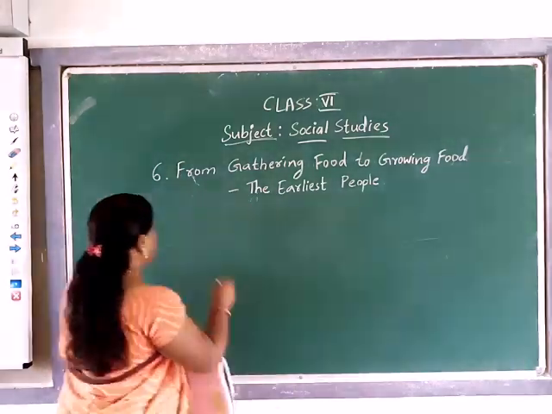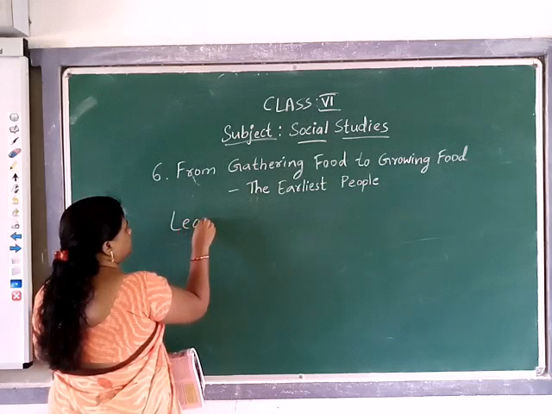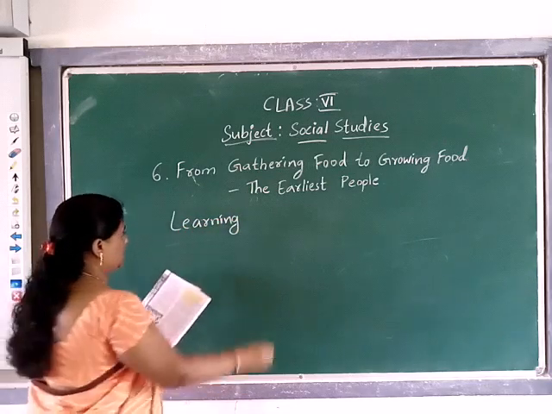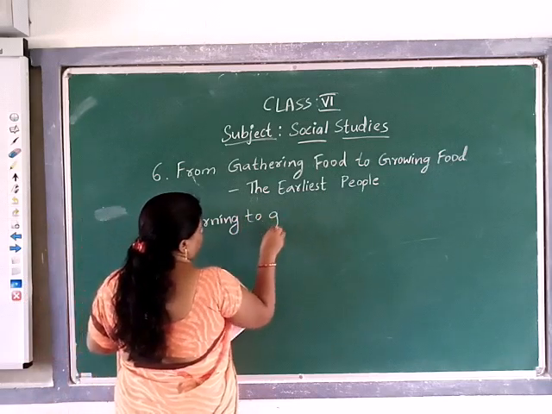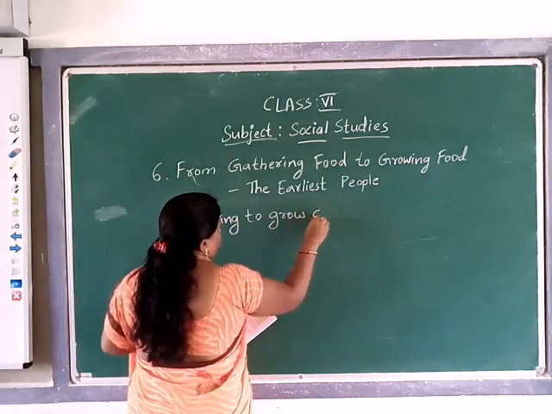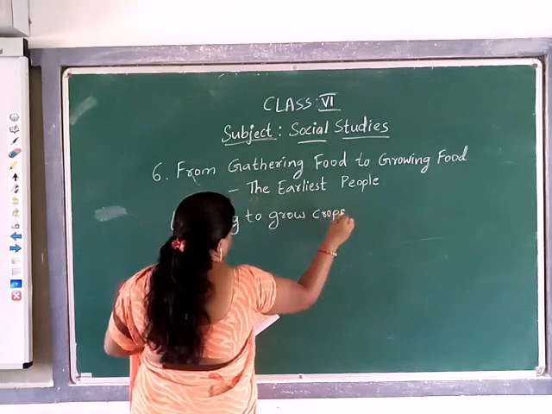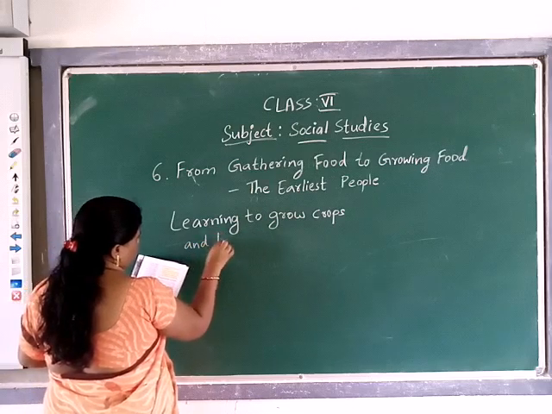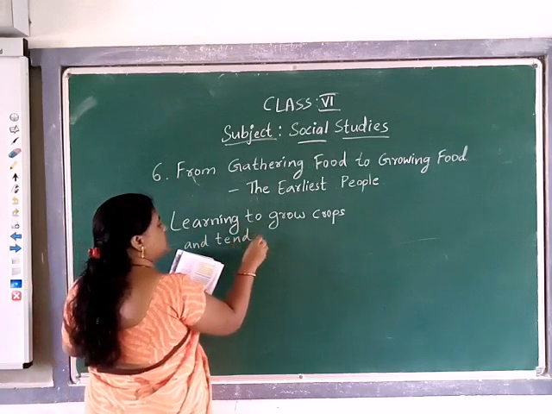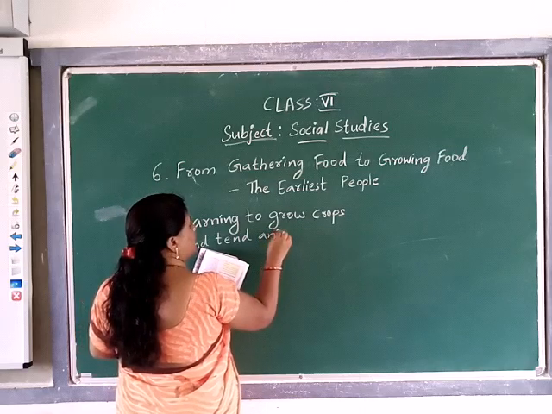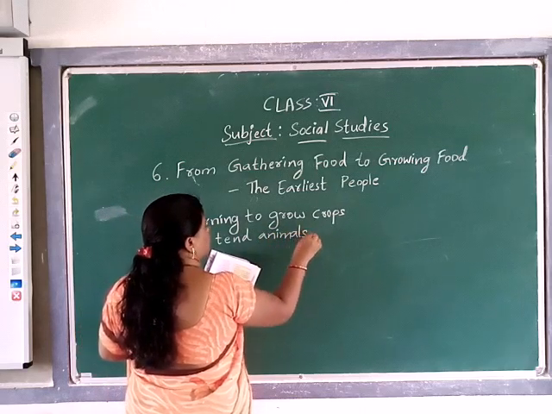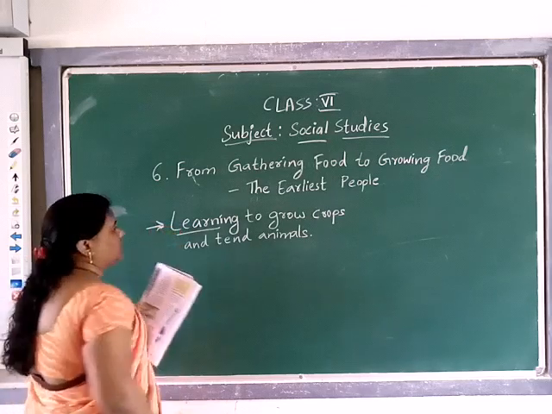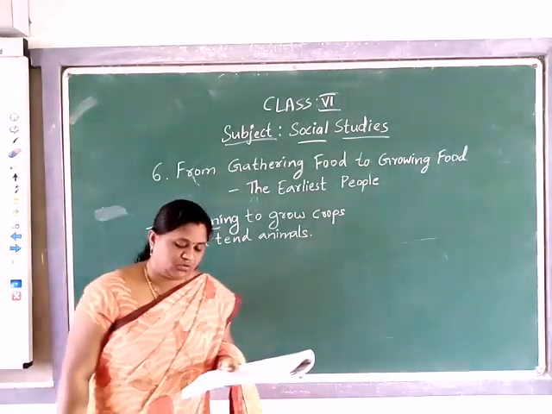Today our topic is learning to grow crops and tend animals. That means domesticating animals. How they started domesticating animals, and how they started growing crops.